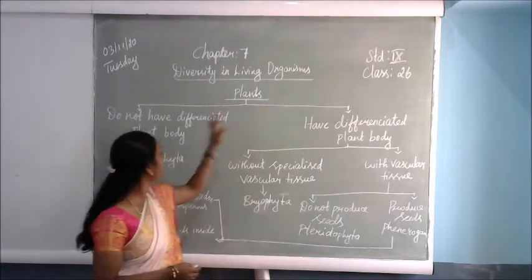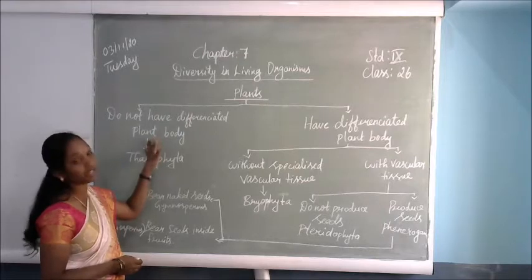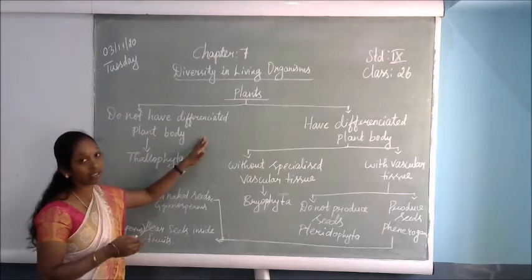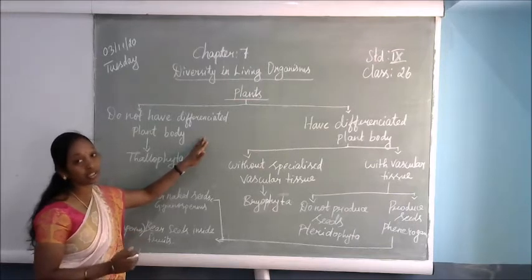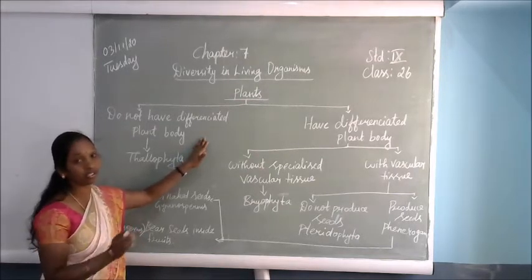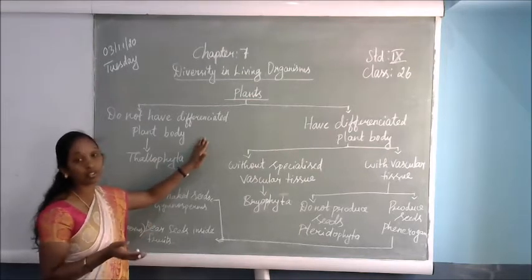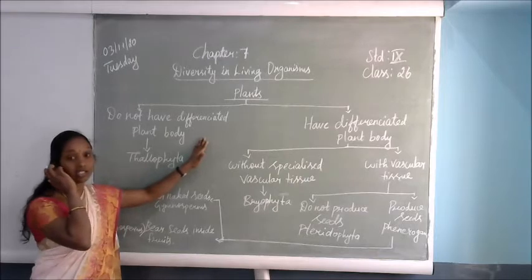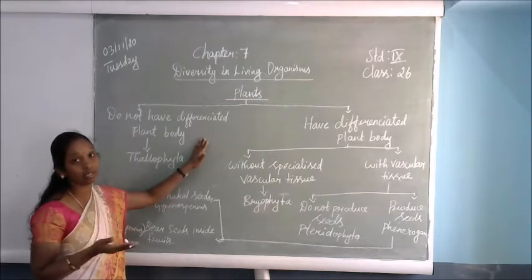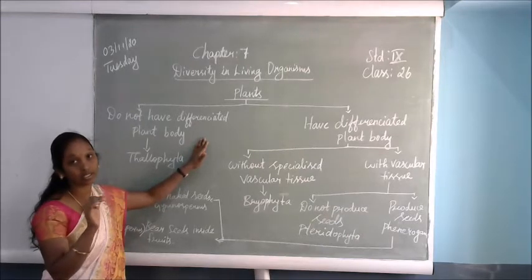Some plants do not have a differentiated plant body. That means some of the plants we can see, for example algae, have no differentiation in the plant body. There is no leaf, no stem, no root, nothing. Algae, you know, in rainy seasons you can see on the walls, after 2 to 3 days of continuous rain, some greenish sponge-like growth.